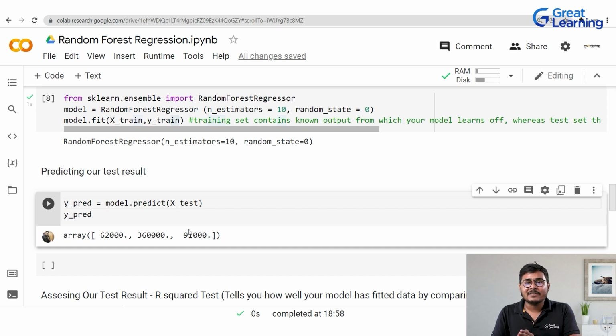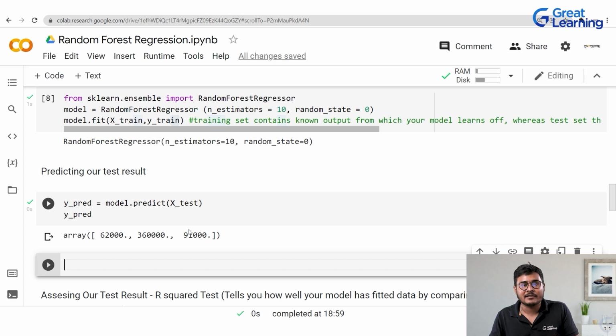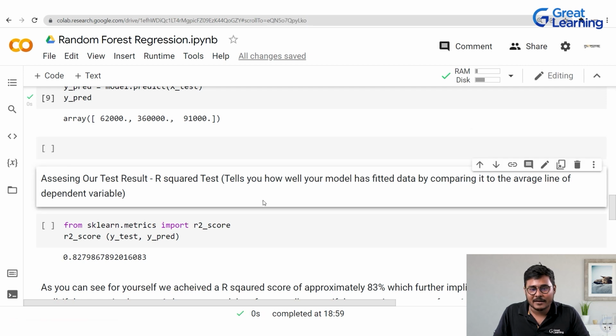But who is going to tell us whether the test result that you see right now is even correct or not? What is the accuracy rate of it? If you show it to a data scientist or a machine learning engineer or an analyst for that matter, they would ask you this very first question: what is the accuracy of your model? For that, we need to assess our test result. And in order to assess our test result, we make use of the R squared test. Well, the R squared test is nothing but it tells you how well your model has fitted the data by comparing it to the average line. So I'm sorry for the spelling here, guys. Let me quickly.